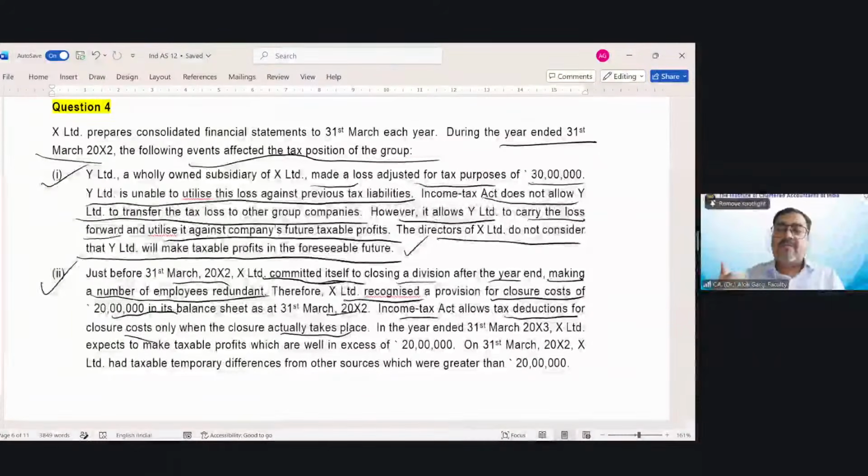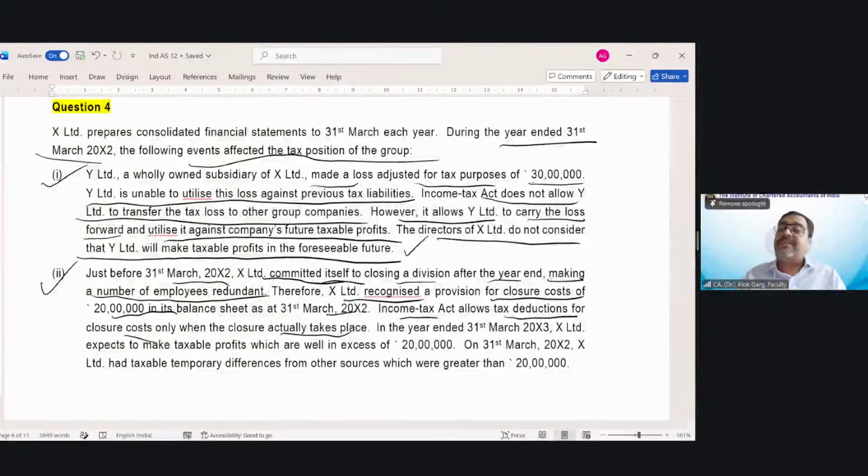When the decision of restructuring has been announced to the impacted parties. When this restructuring decision has been declared and announced to the impacted parties, the restructuring provision has to be taken into the books of accounts. Why? Because it is creating a constructive obligation as per Ind AS 37.